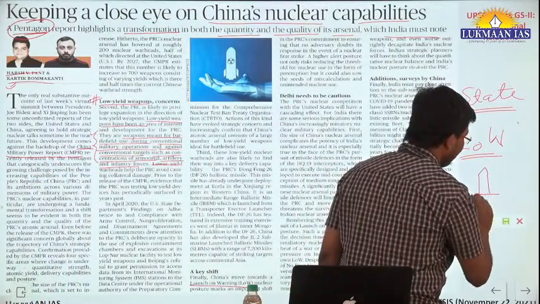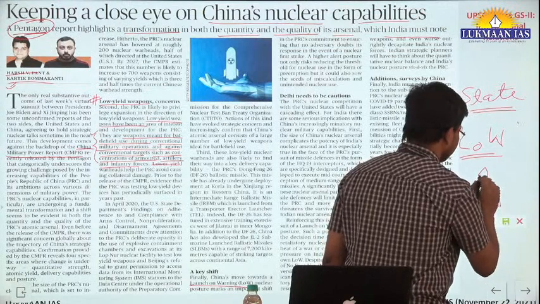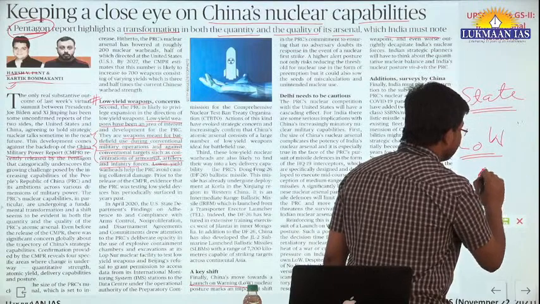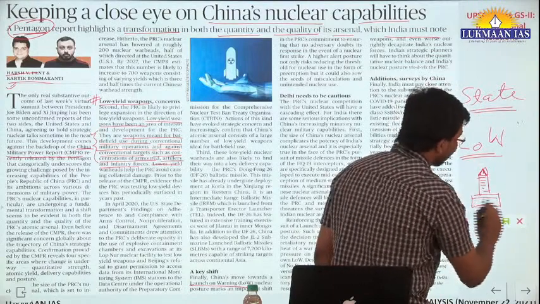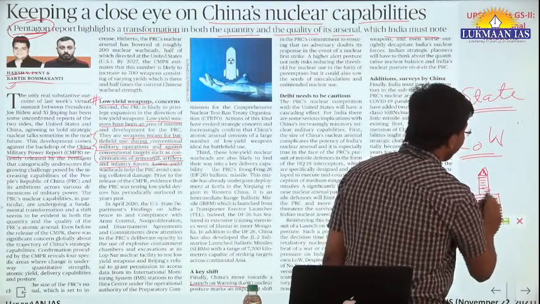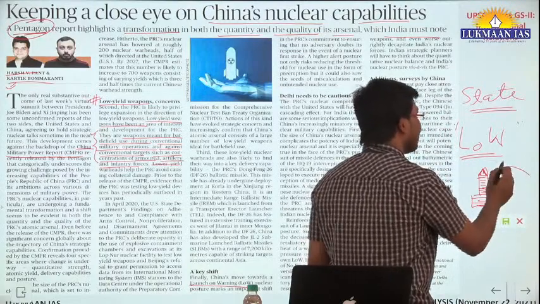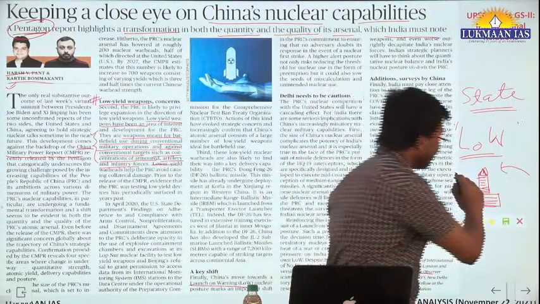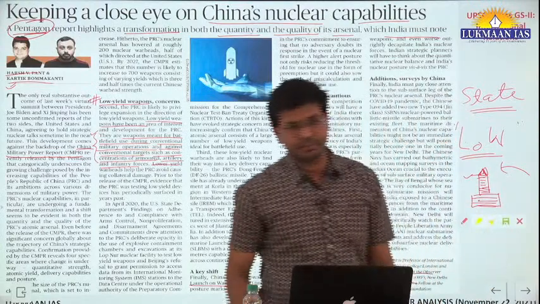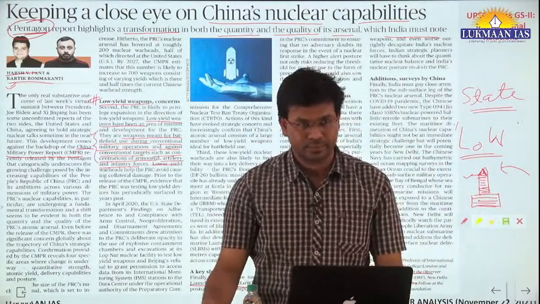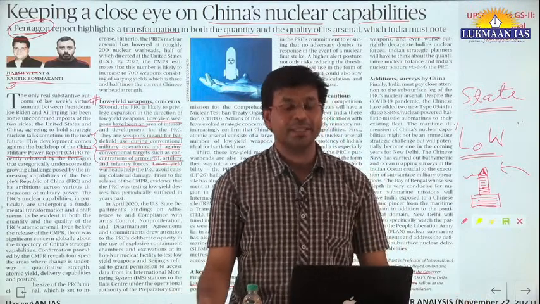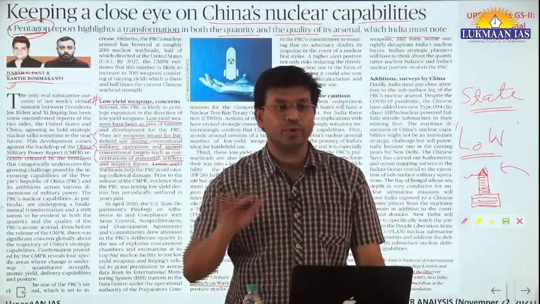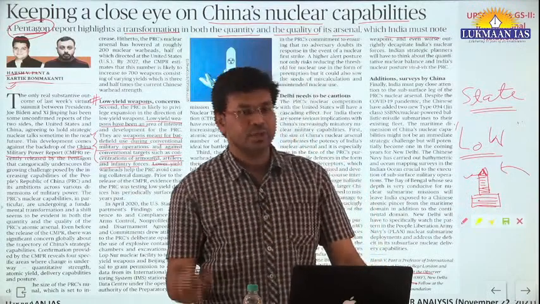If a foreign country threatens us, if it gives a warning to us, we can launch this particular weapon against them. So it is not a basic ethical matter. It is not ethical, but they want to maintain their power supremacy. They want to maintain a hegemonic structure. So that's why.